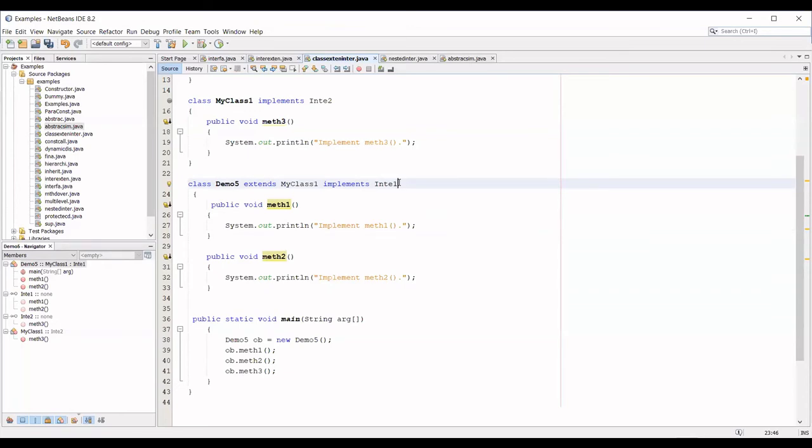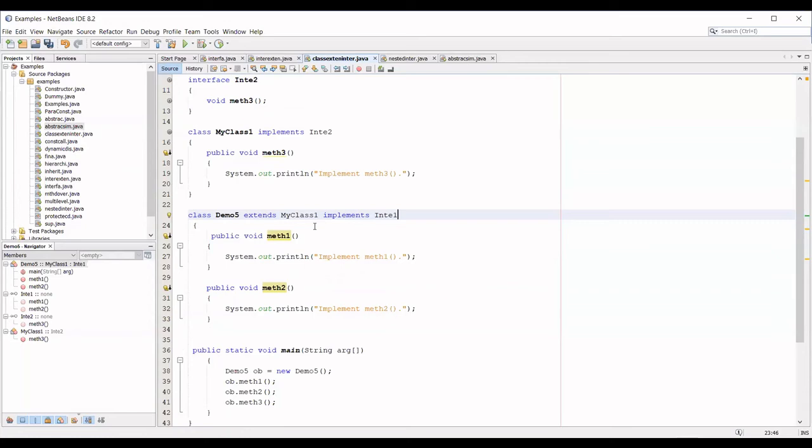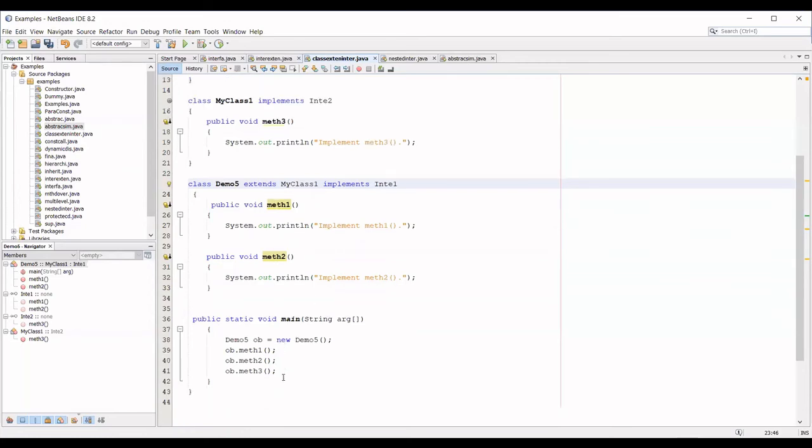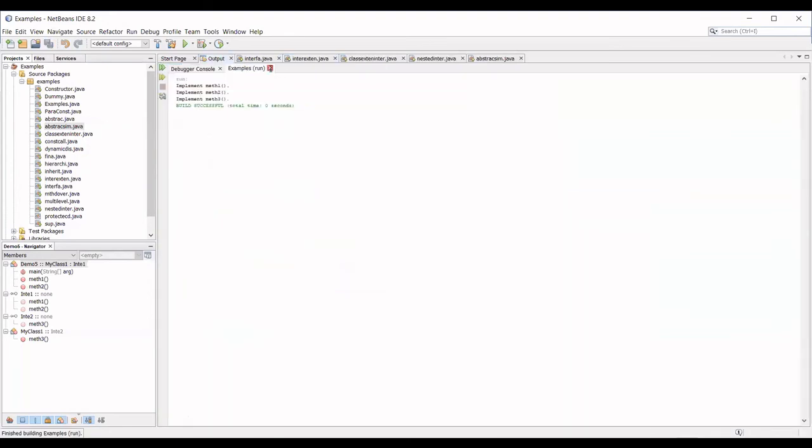Is it clear? Yes, ma'am. Rest all is the same. Now my class is the super class for demo. So through the object of demo, can I access method 1, method 2 and method 3 also? Method 1 and method 2 belong to demo itself, and method 3 belongs to my class, the super class. So yes, it is possible to access all three methods. Any doubt in this?